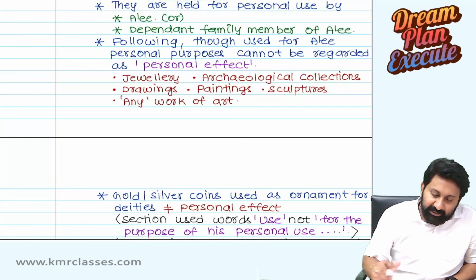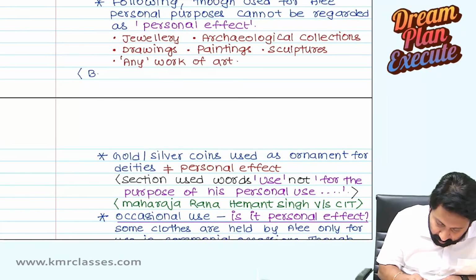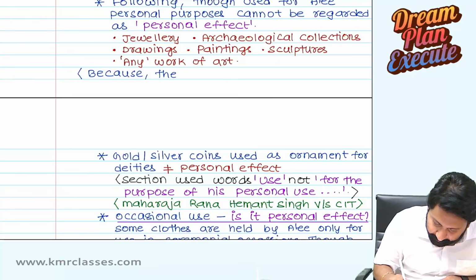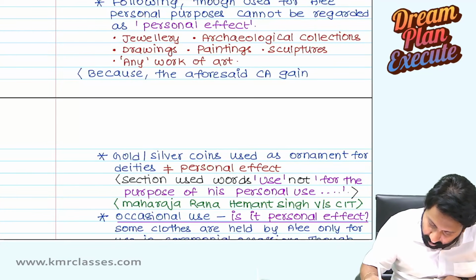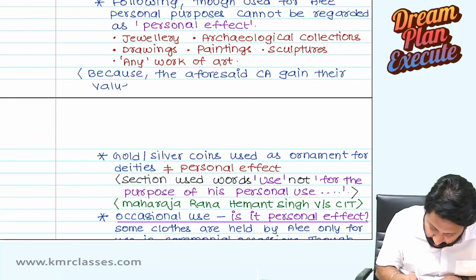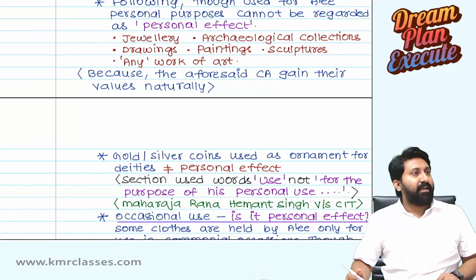What are those? Jewelry, archaeological collections, all these. Reason, because they gain their value naturally.